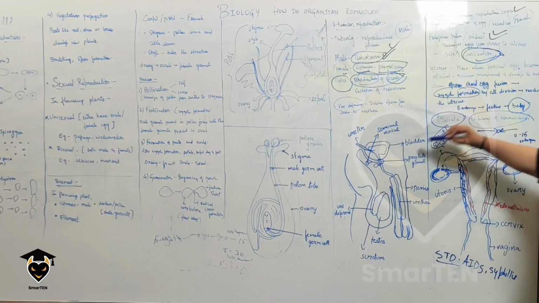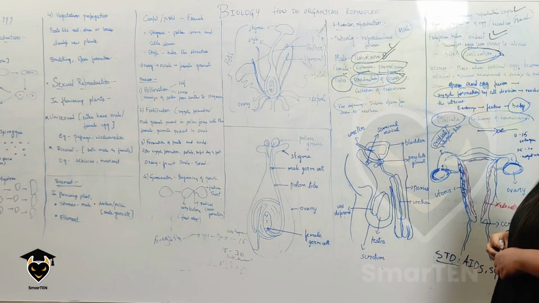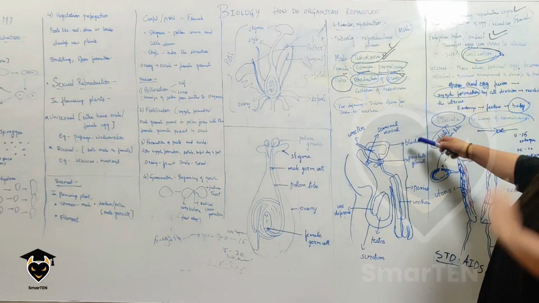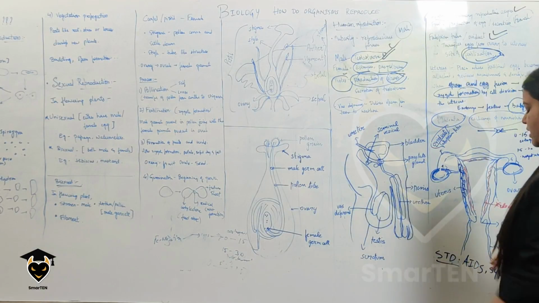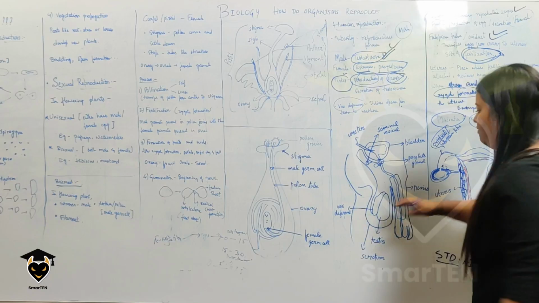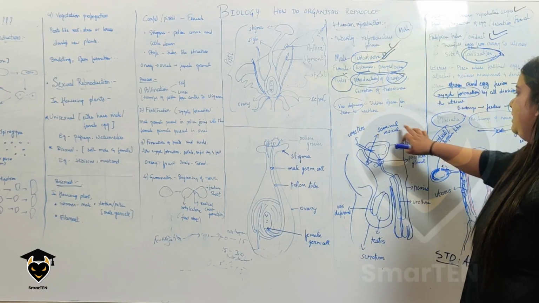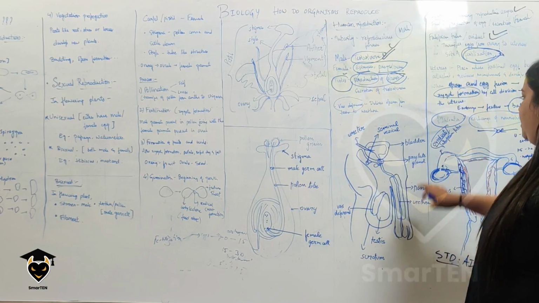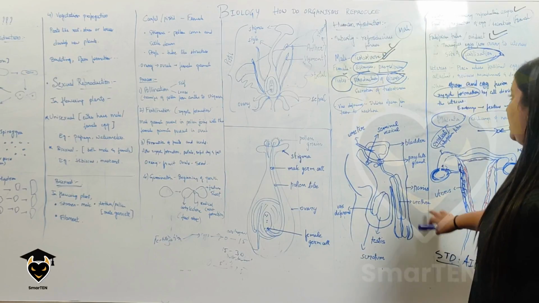Now let's come to the male reproductive system. This picture depicts the male reproductive system, which has a testis, scrotum, vas deferens, seminal vesicle, bladder, prostate gland, penis, and urethra.